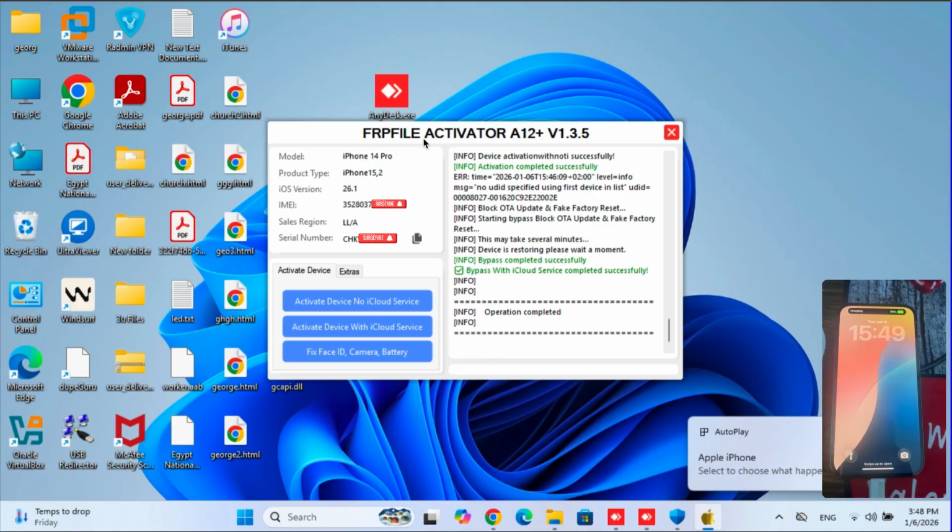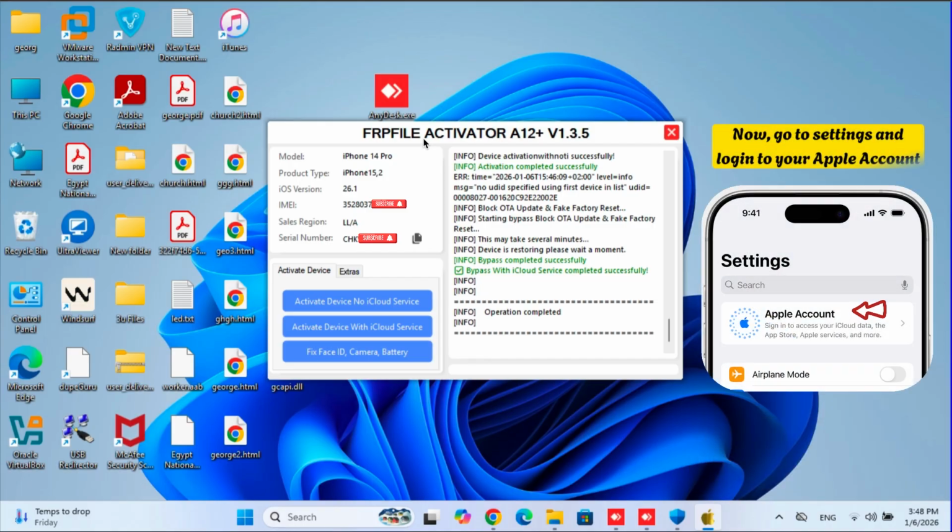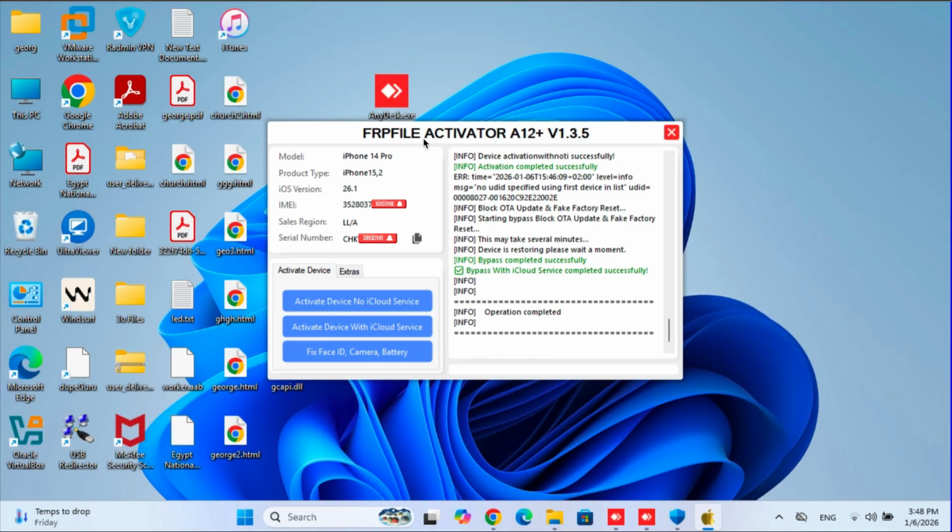Here, you can see that this device has been successfully bypassed. Now, open Settings and sign in with your Apple ID. At first try, if you get any issues while signing to your Apple ID, then keep on trying multiple times, you will definitely get success.